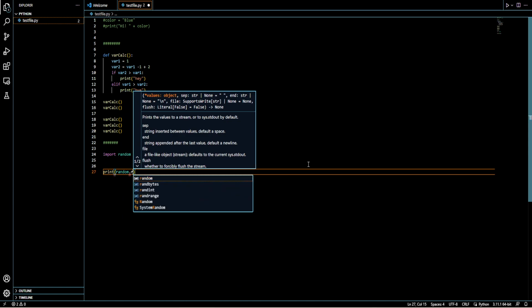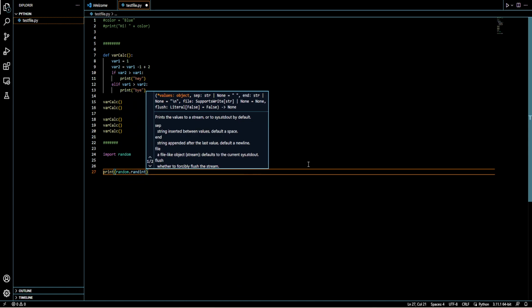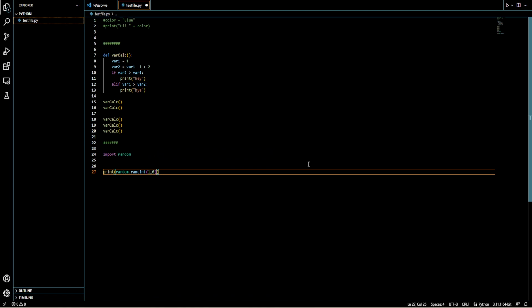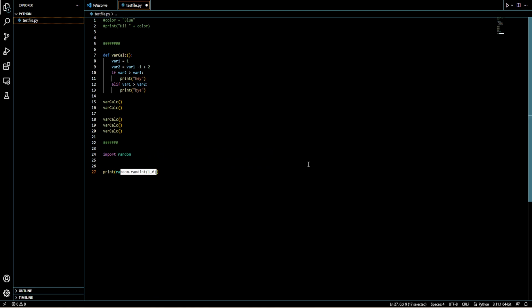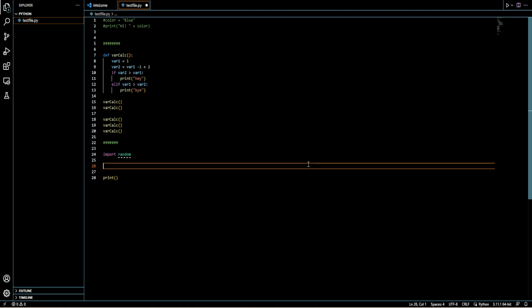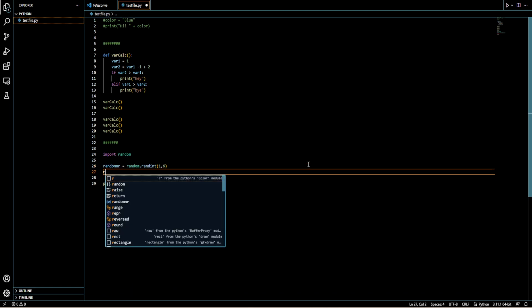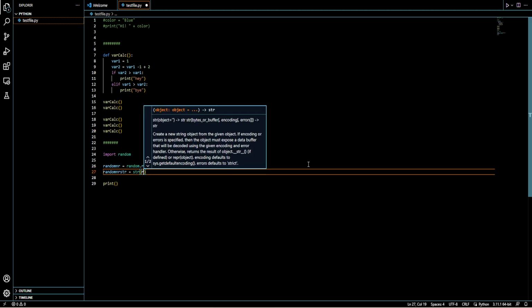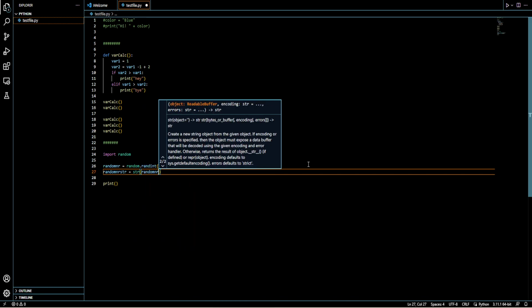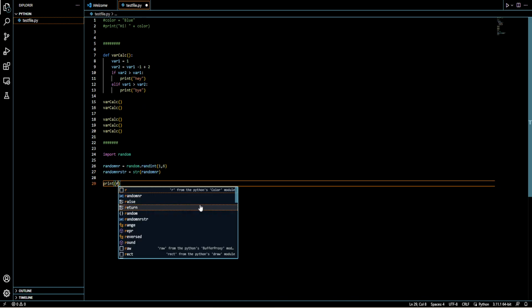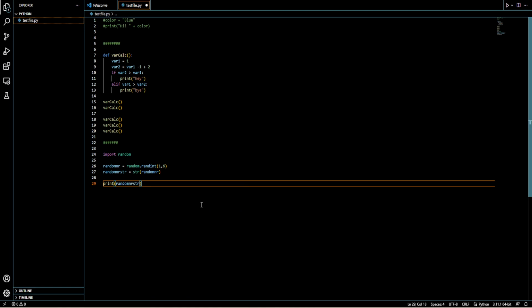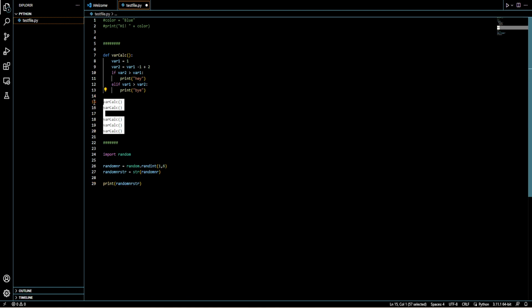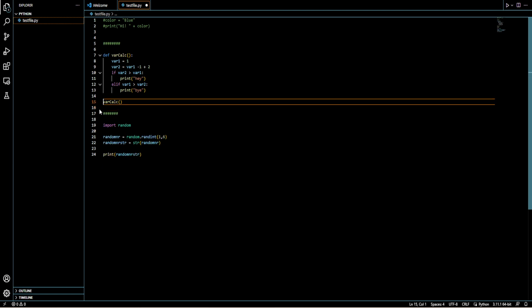random dot randint 1, 6, let's do here random number equals that, random number string equals string random number, random number string. Let me just remove that.